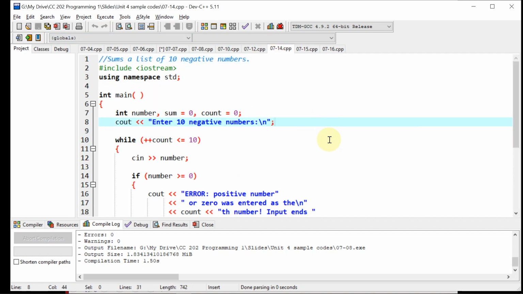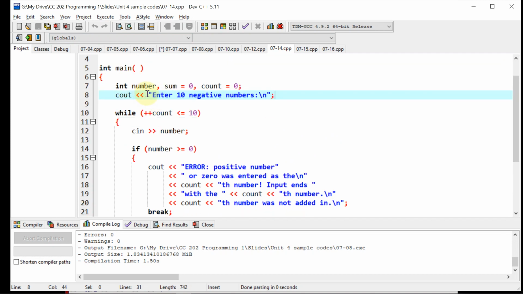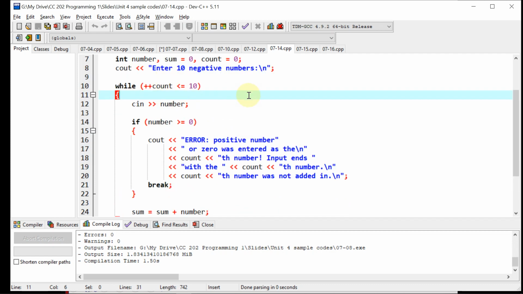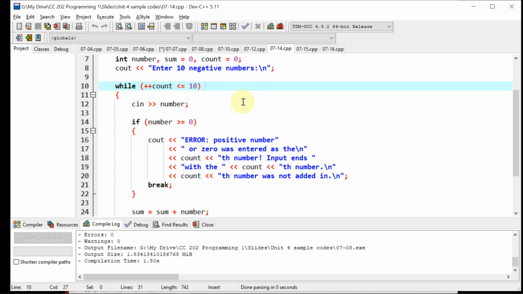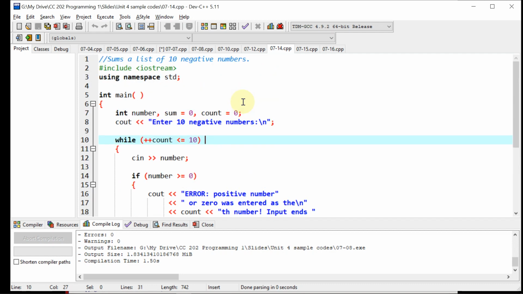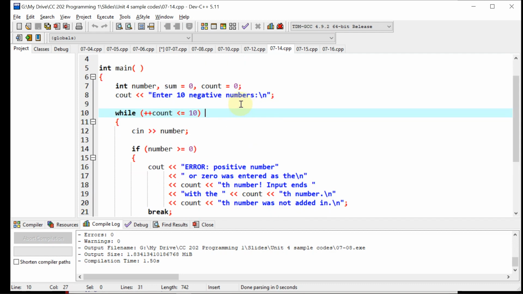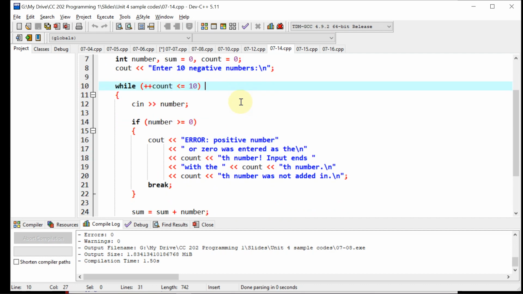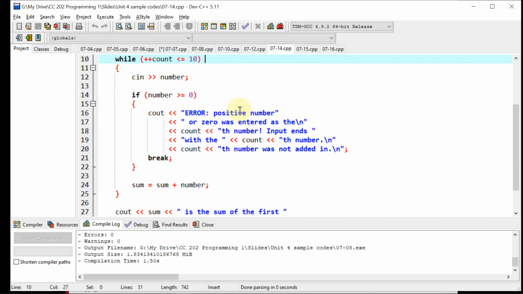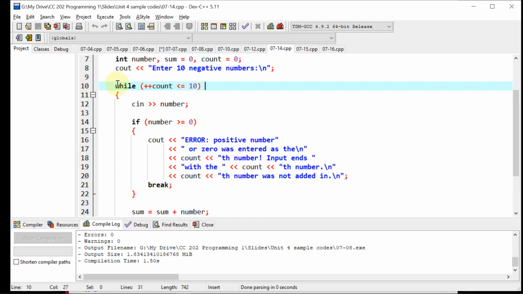In this example, the program would require us to enter 10 negative numbers. And of course, we have a do-while loop which would monitor the number that we have entered. In this case, our program will only accept 10 negative numbers. And of course, if we enter a positive number, the program will exit our loop.